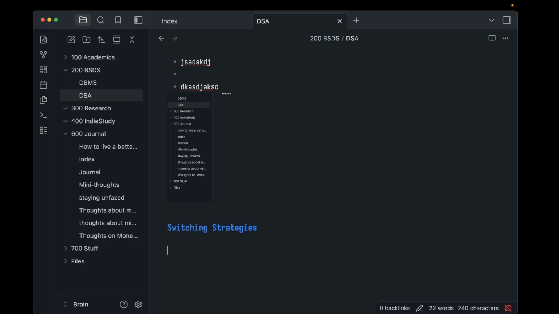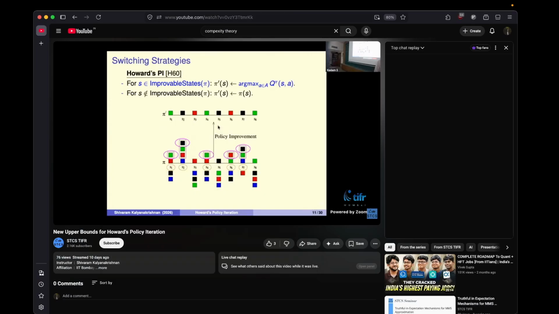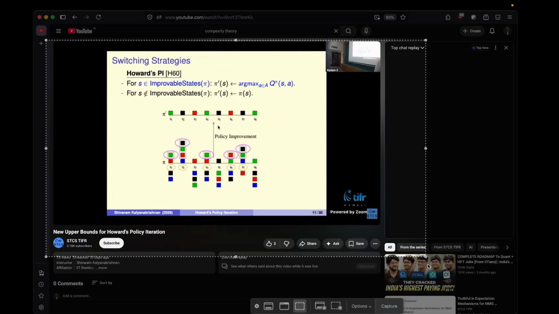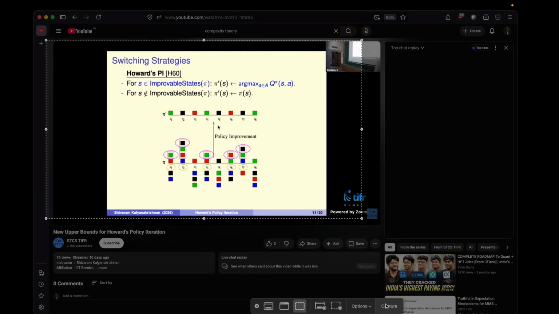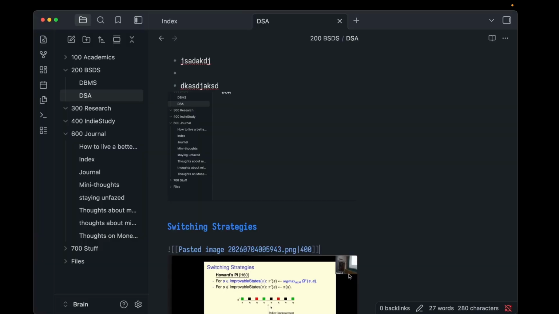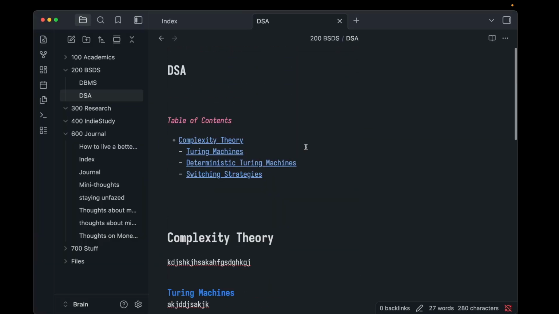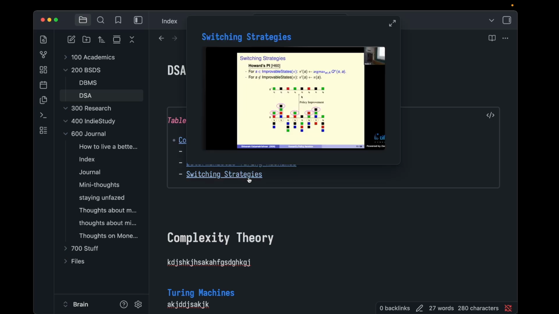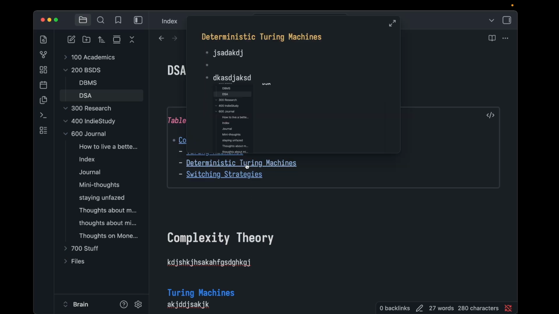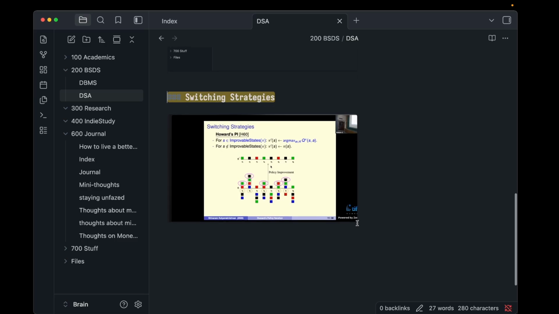So what I do is I just take a screenshot of it, and I just paste it here. Right. Now the beautiful thing is when you are revising the notes, you can just go to this and take a look. So this is how I use Obsidian.